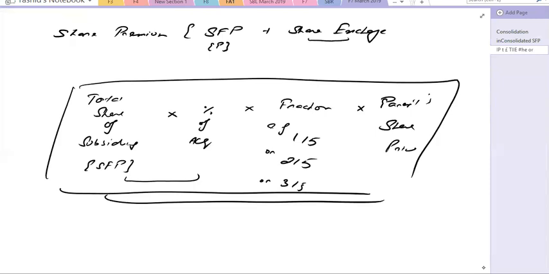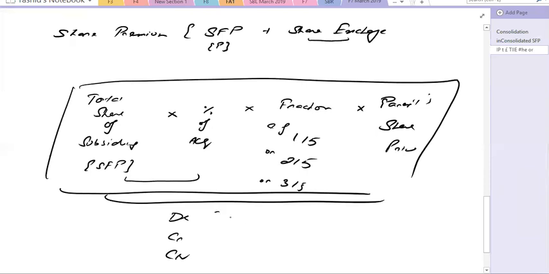First of all, you take the total shares of the subsidiary and multiply by the percentage of acquisition. It gives you the number of shares which belong to us. Then we multiply by a fraction, that gives you the number of shares issued by the parent. And then you multiply by the parent share price, which will be given in the exam. Then it gives you the total amount that has been paid to the subsidiary regarding the share exchange.